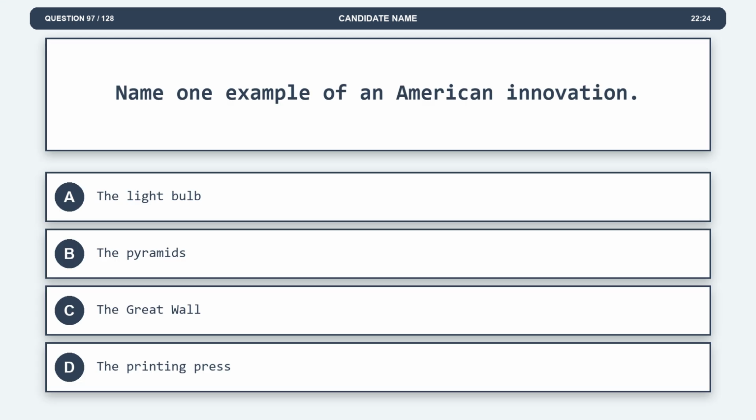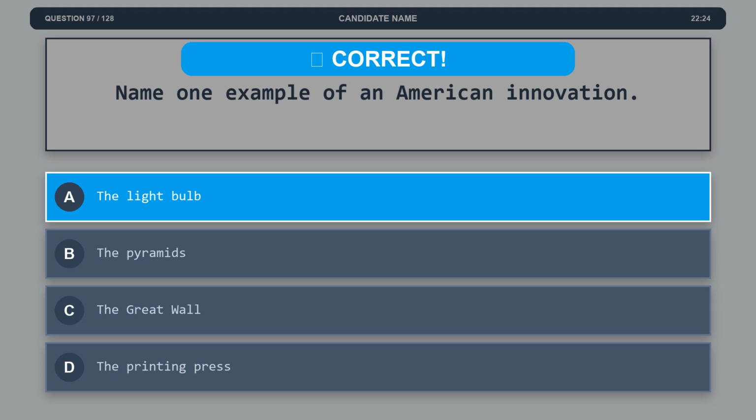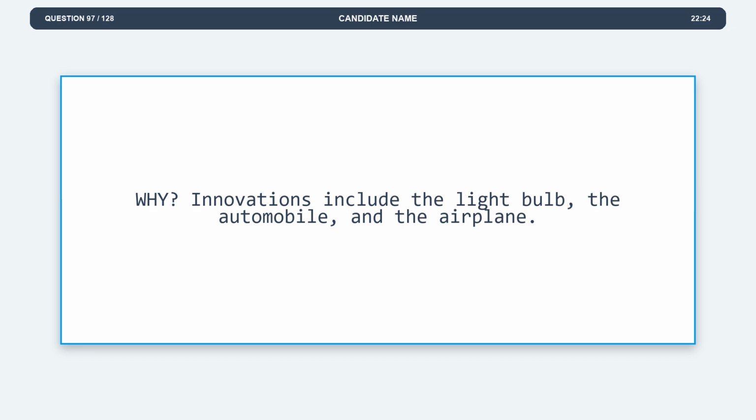Question 97. Name one example of an American innovation. Option A, the light bulb. Option B, the pyramids. Option C, the Great Wall. Option D, the printing press. The correct answer is option A, the light bulb. Explanation. Innovations include the light bulb, the automobile, and the airplane.